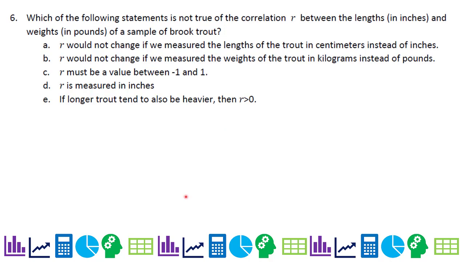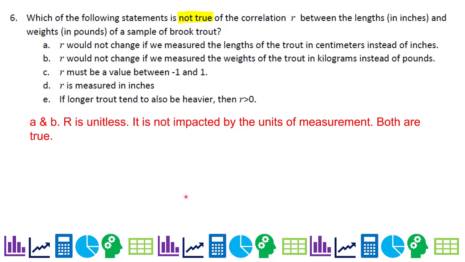Number 6, which of the following statements is not true of the correlation R between the length in inches and the weights in pounds of a sample of brook trout? So, R would not change if we measured the lengths of trout. So first of all, we're looking for not true, all right? And I'm going to look at A and B at the same time. It's nice to remember that R is without units.